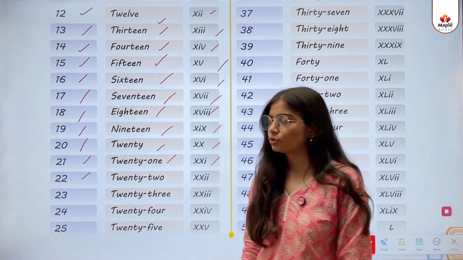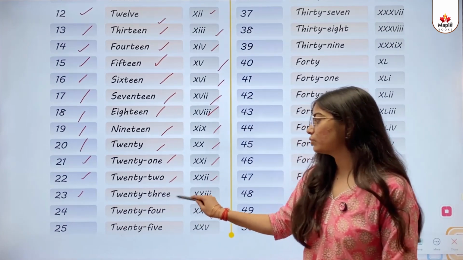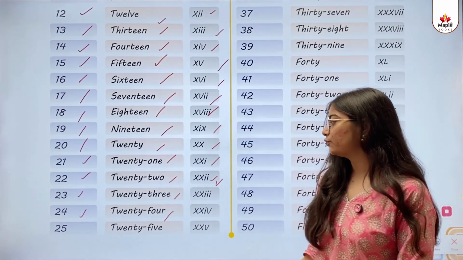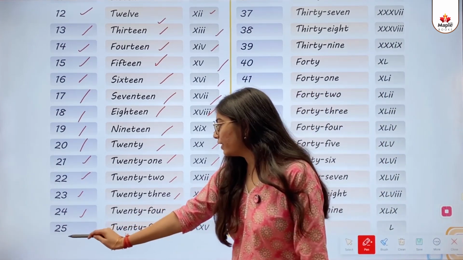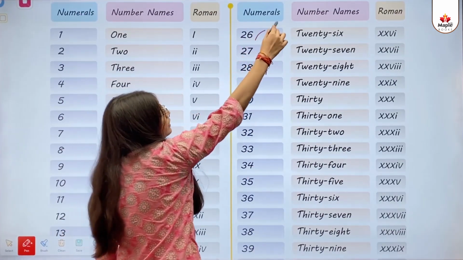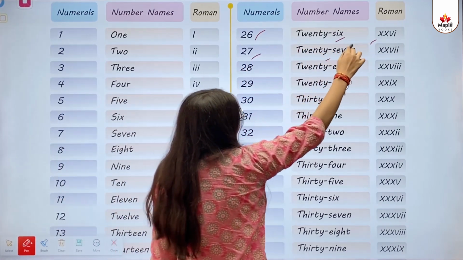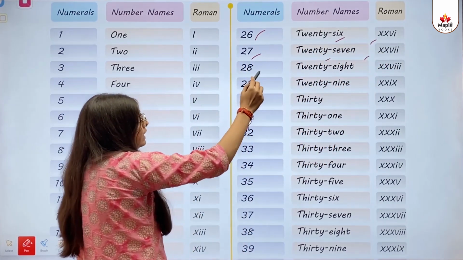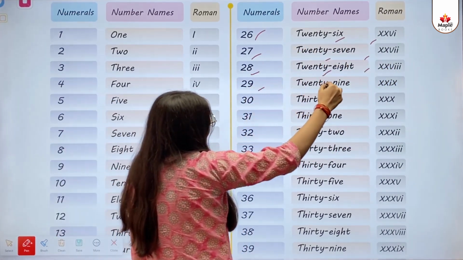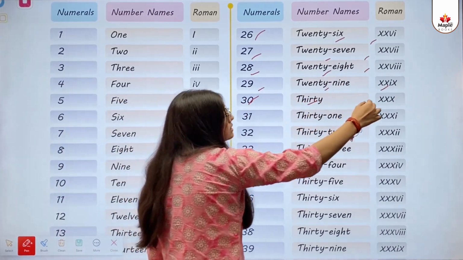22, 22, 22. 23, 23, 23. 24, 24, 24. 25, 25, 25. 26, 26, 26. 27, 27, 27. 28, 28, 28. 29, 29, 29. 30, 30, 30.